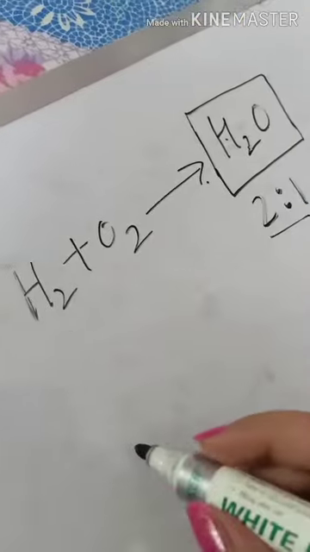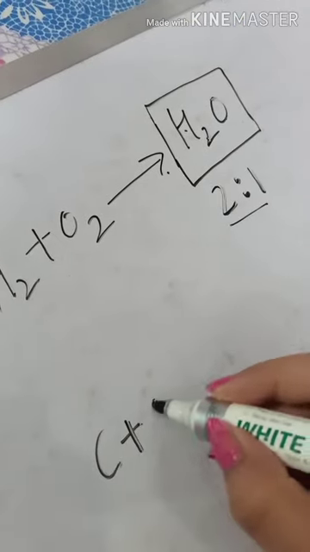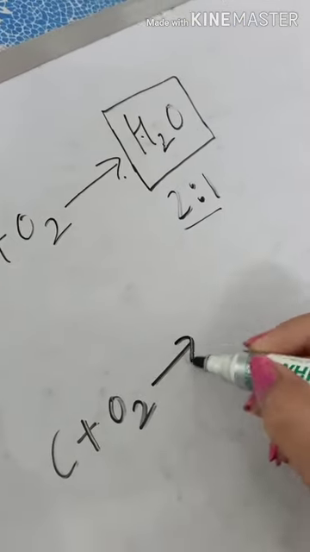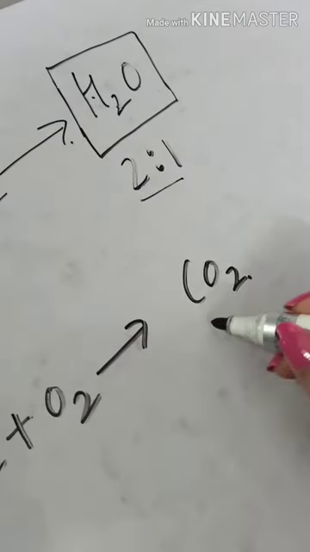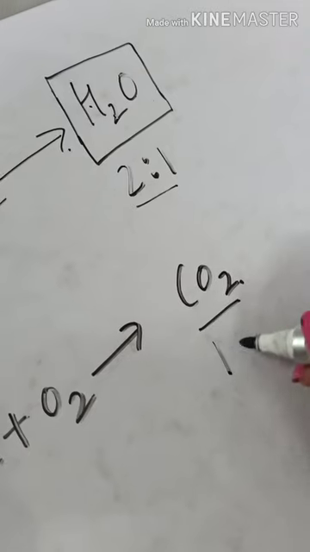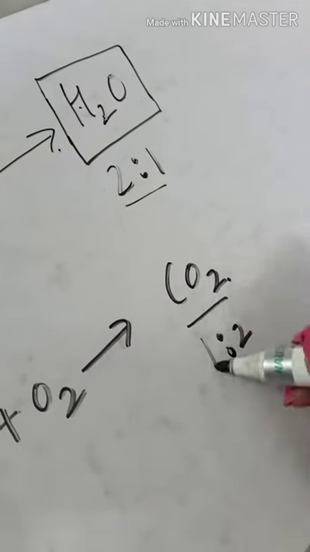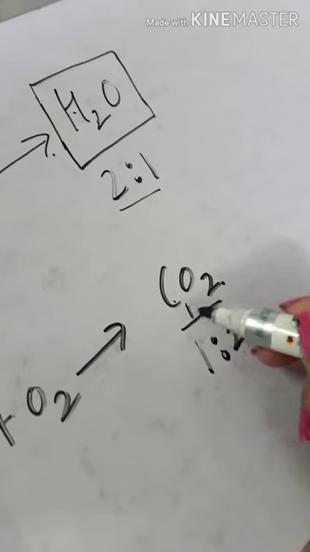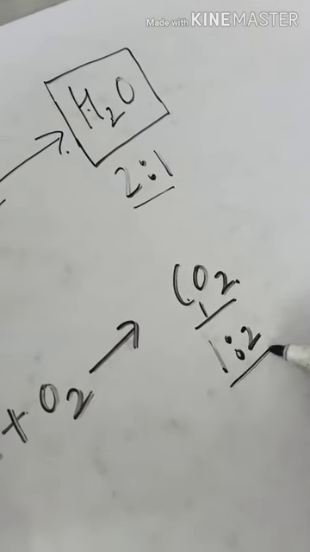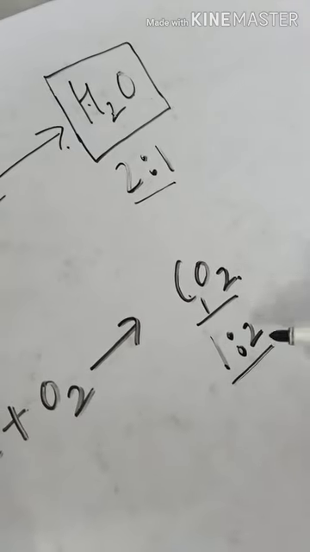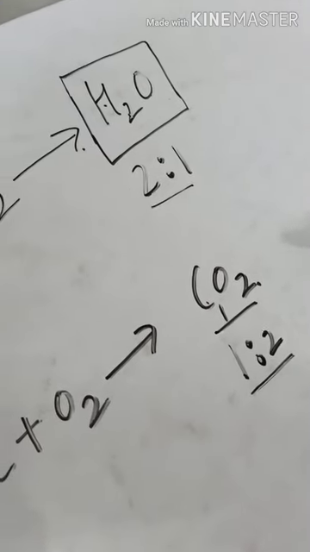Same way, when carbon is burnt in the presence of oxygen, it will form carbon dioxide. So the atomic ratio of carbon dioxide is 1:2, where 1 means 1 atom of carbon and 2 means 2 atoms of oxygen. This atomic ratio of carbon dioxide is always fixed.